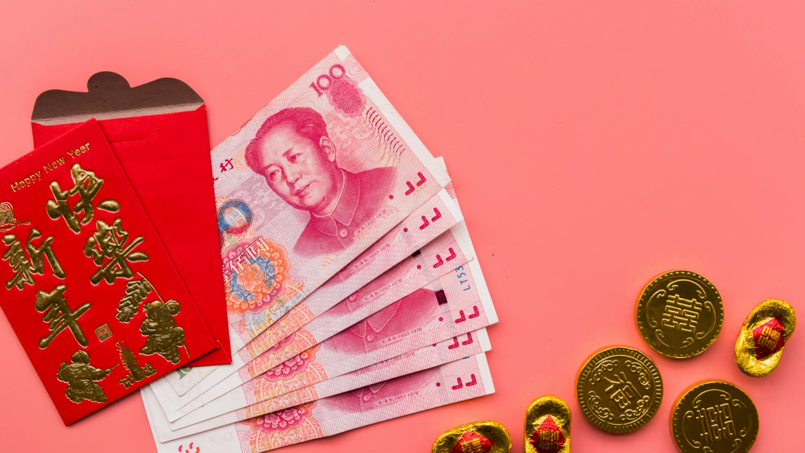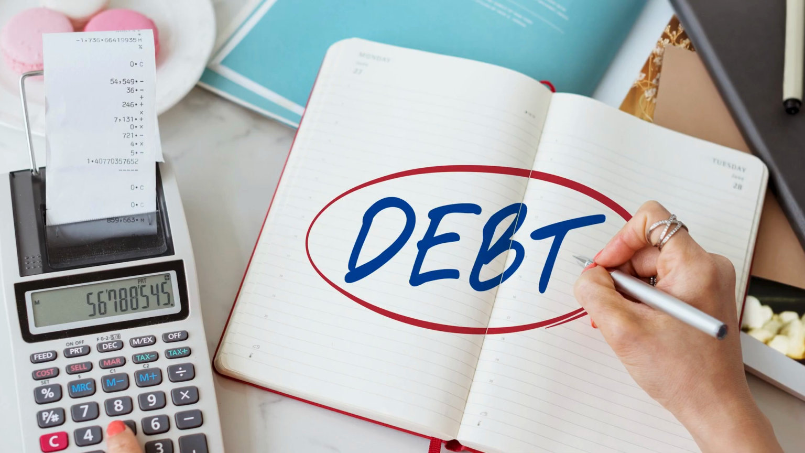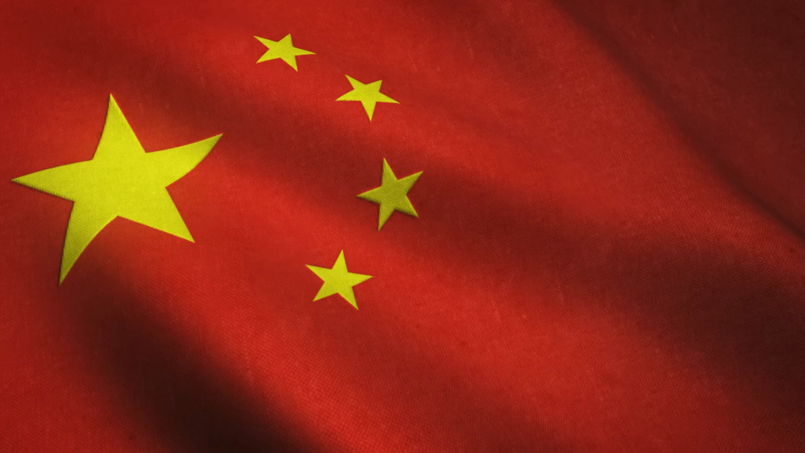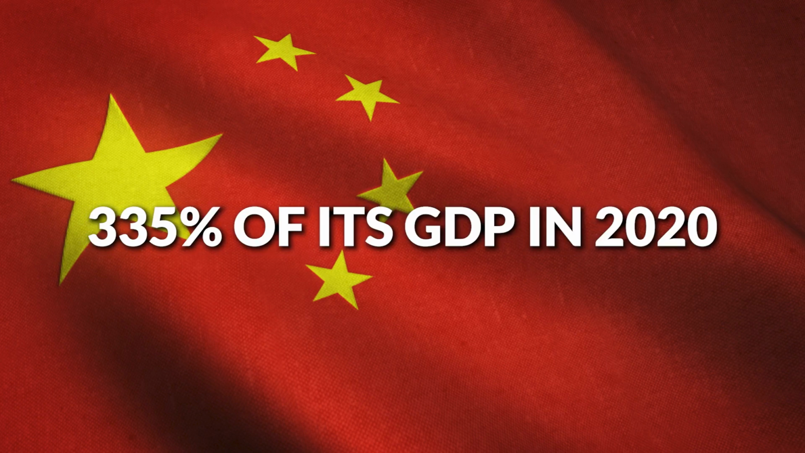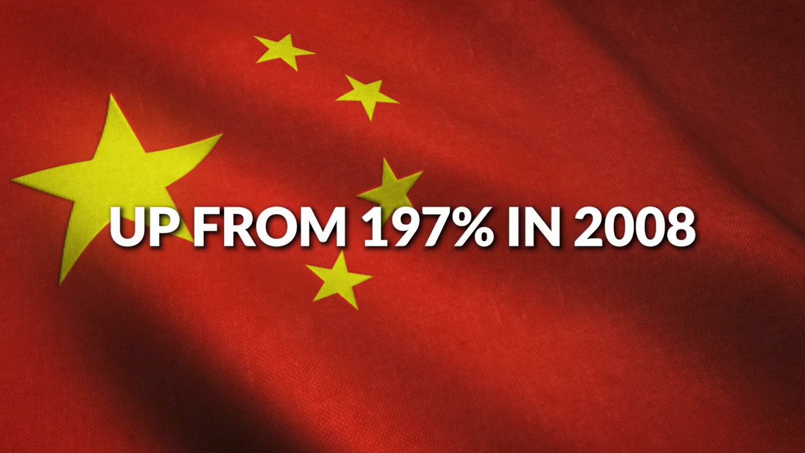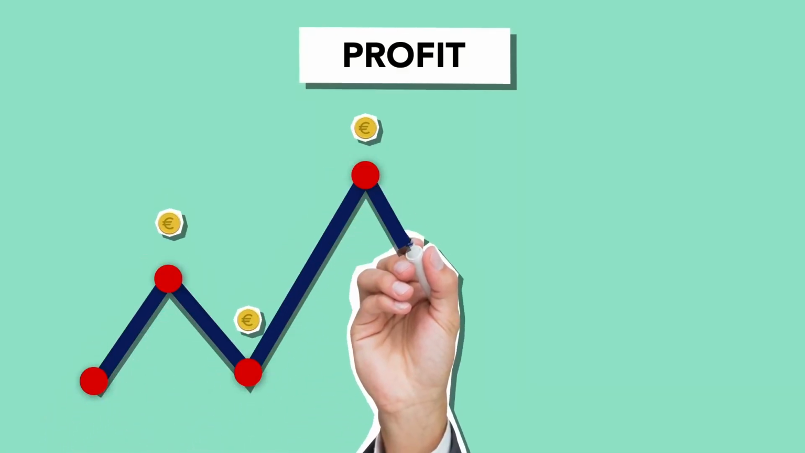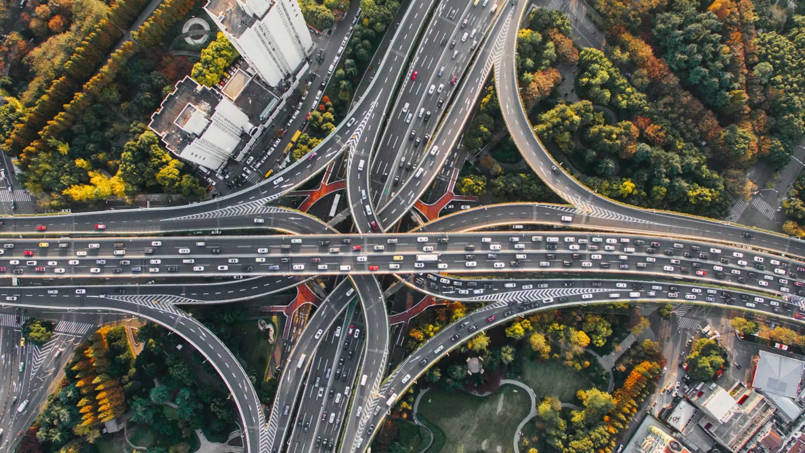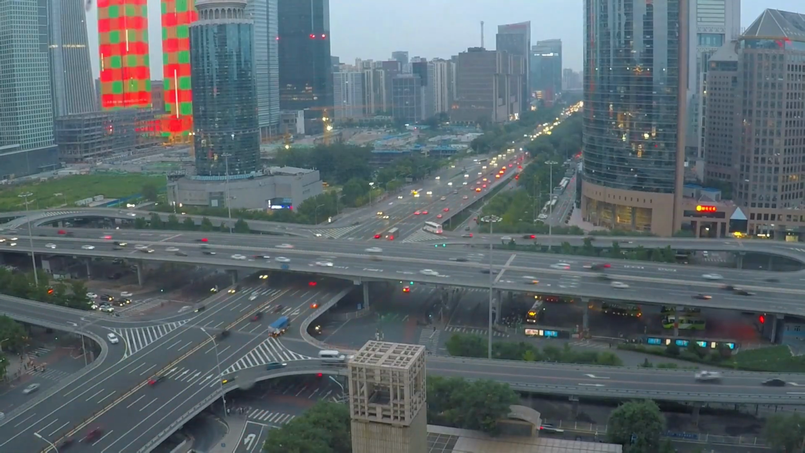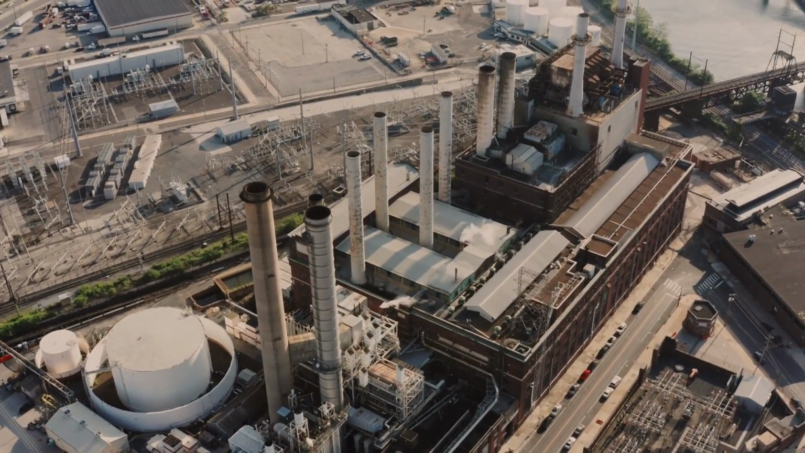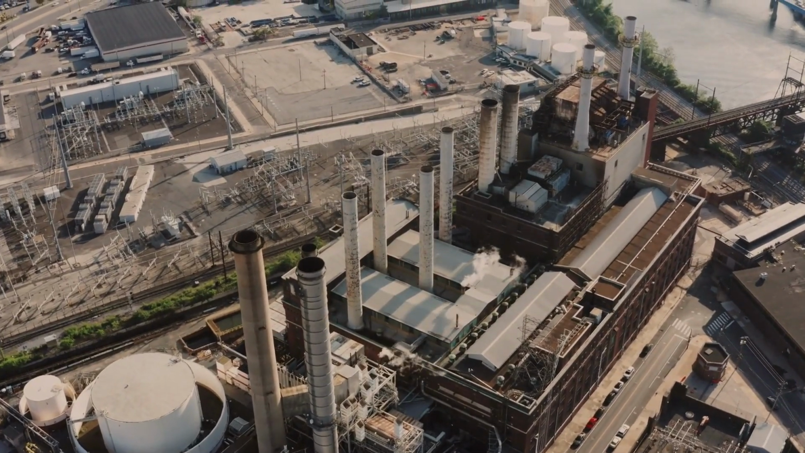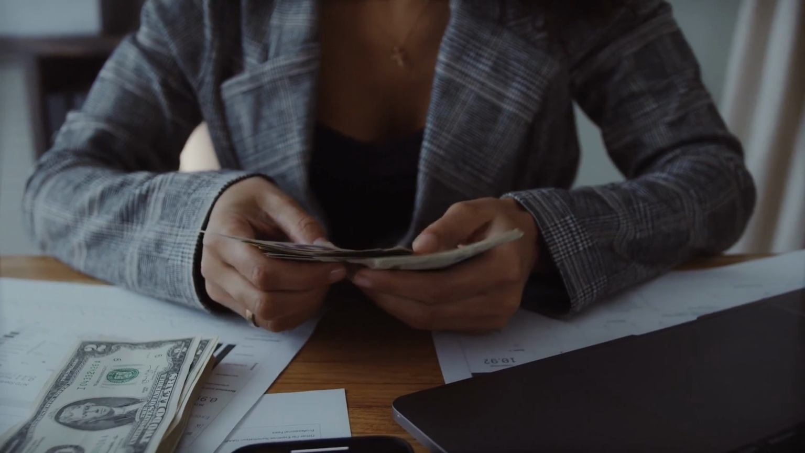The debt problem. China's economy relies heavily on debt, especially from the state-owned banks and enterprises. China's total debt reached 335% of its GDP in 2020, up from 197% in 2008. Much of this debt is used to finance inefficient and unprofitable projects, such as infrastructure, real estate, and industrial overcapacity. This creates a vicious cycle of rising debt, low productivity, and financial fragility.